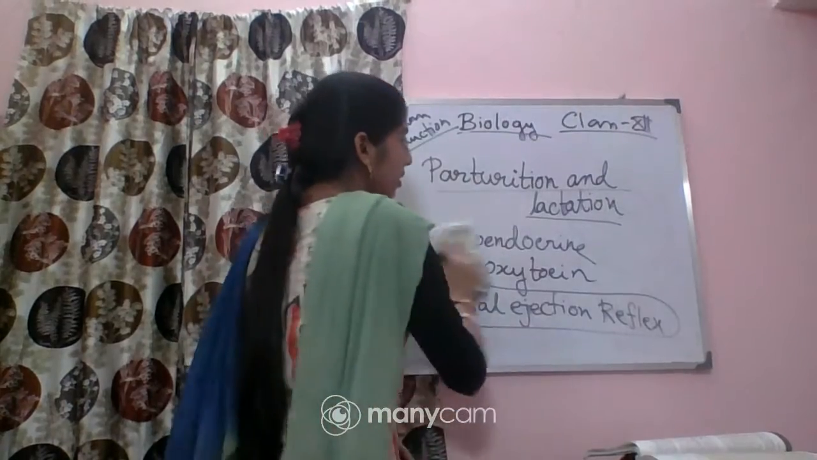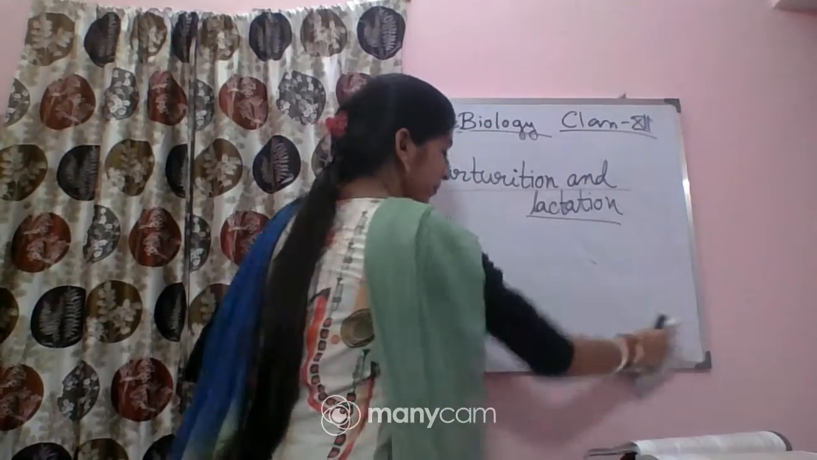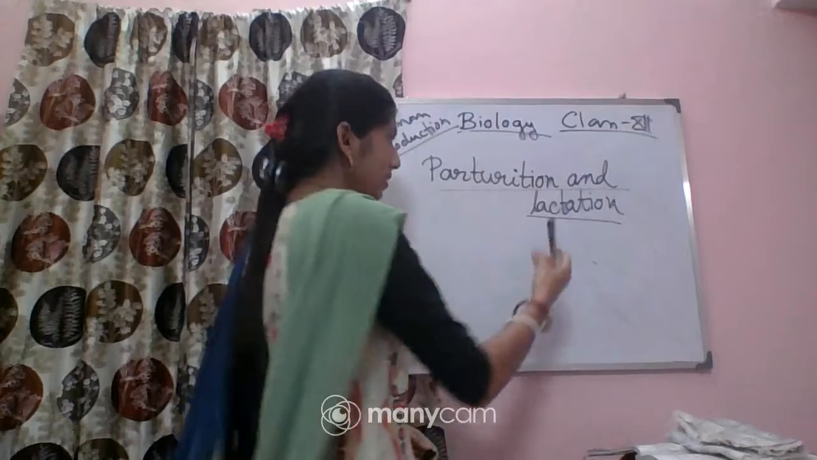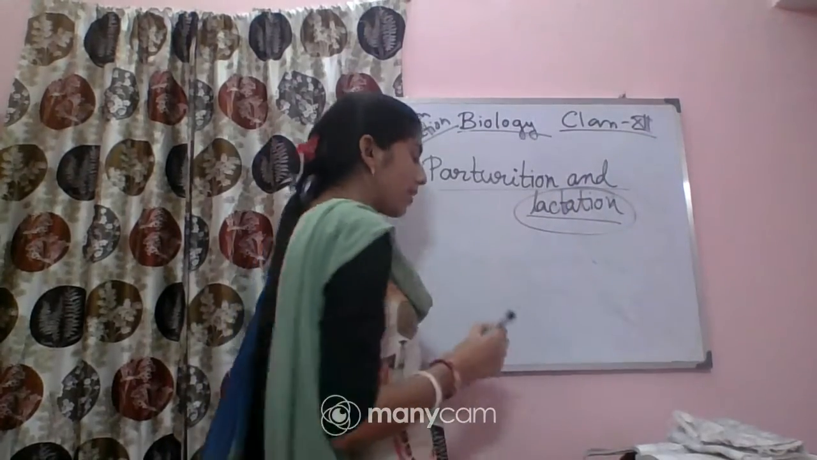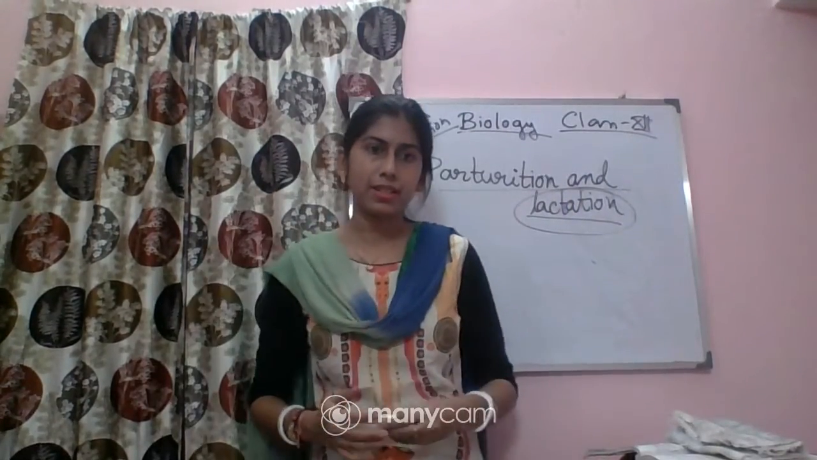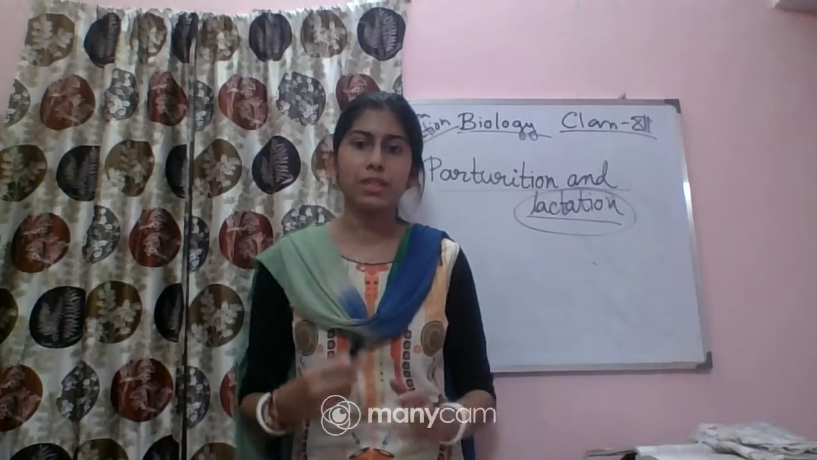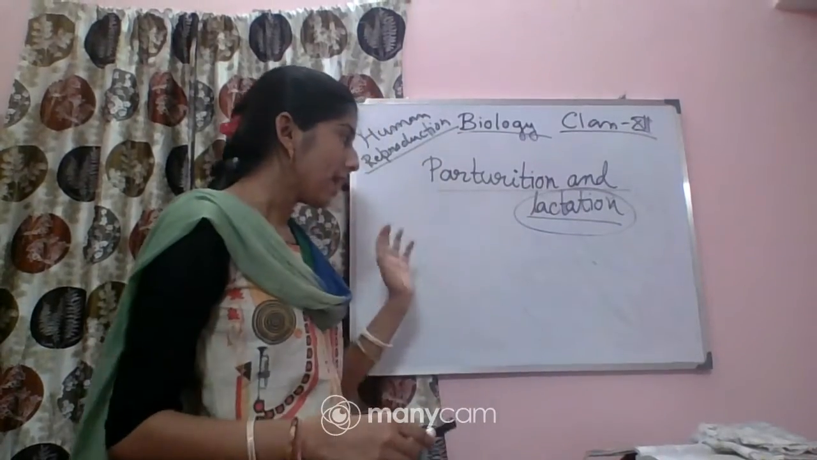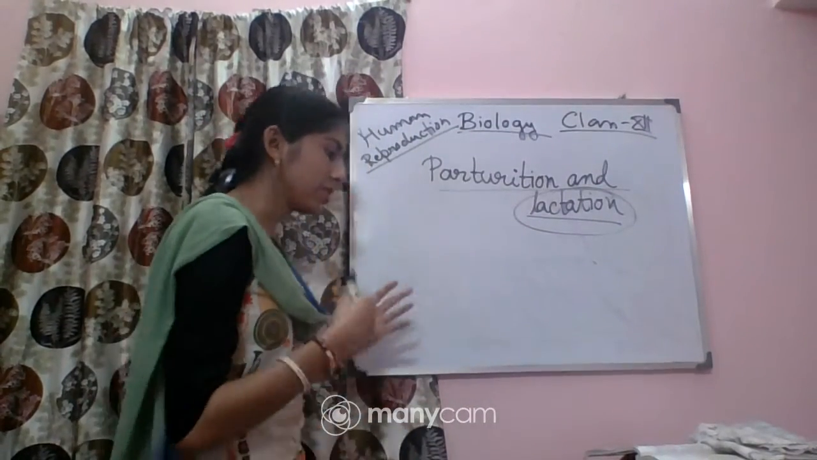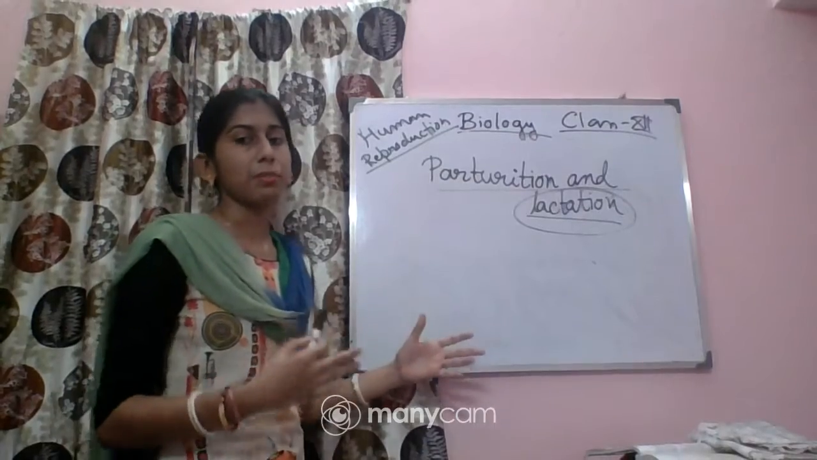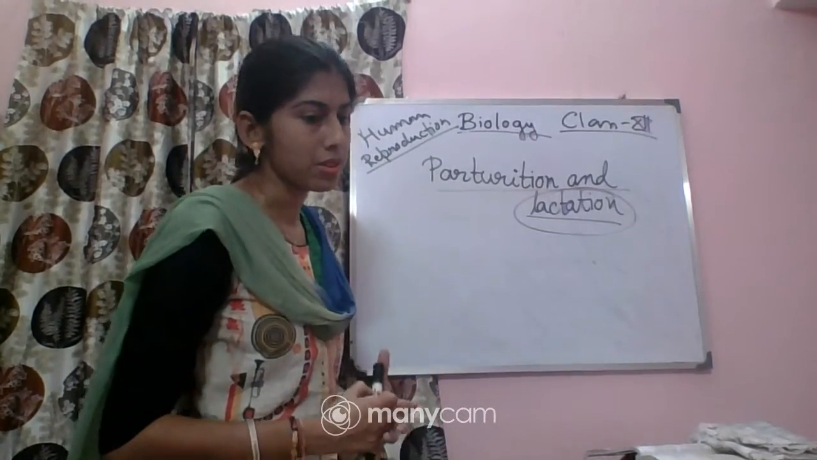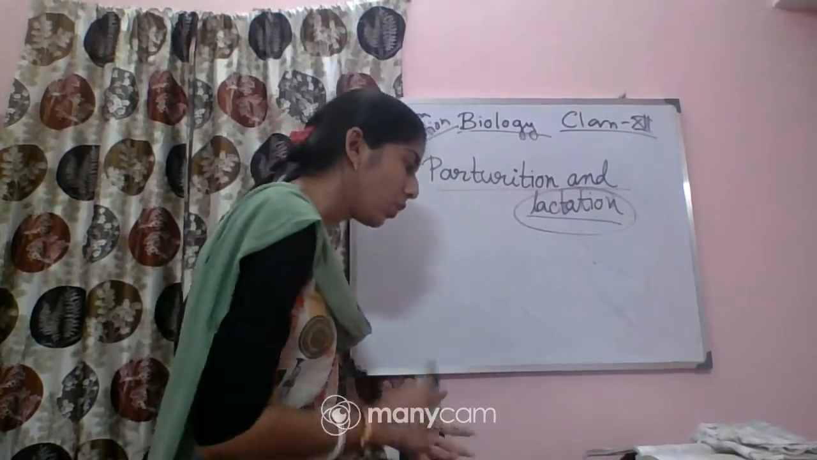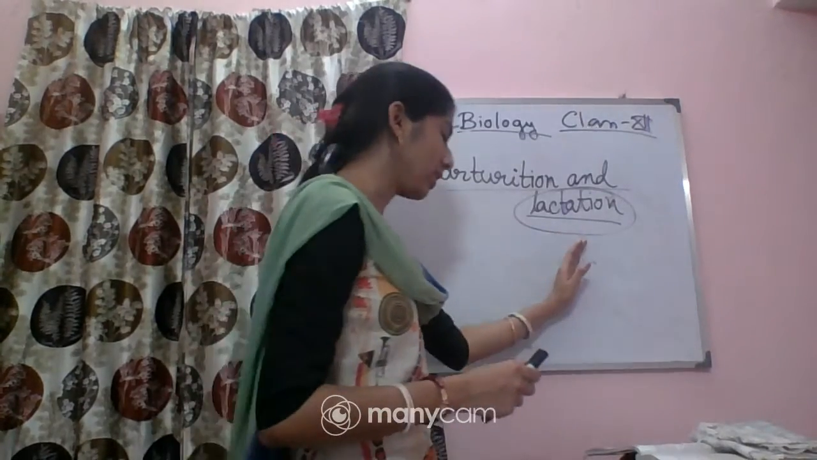And the last important part is the lactation. So what is the lactation period? As you know, at the time of the pregnancy, the mammary gland of the female will undergo some changes, and after the pregnancy, it will start producing milk. That means at the end of the pregnancy, it will start producing the milk. Okay, and this process is called lactation.